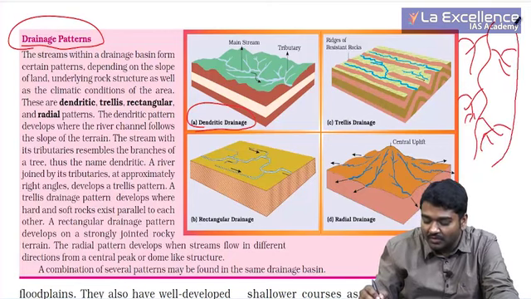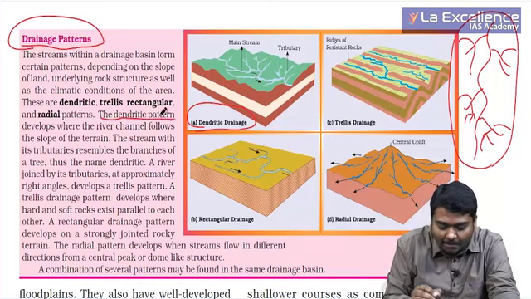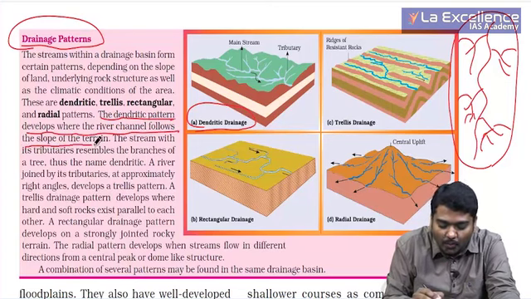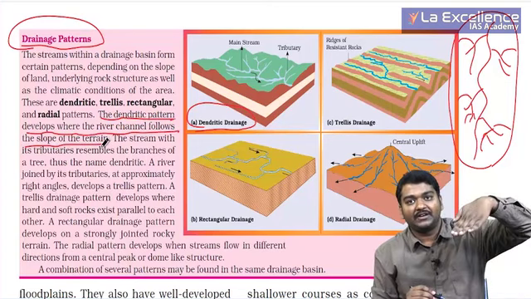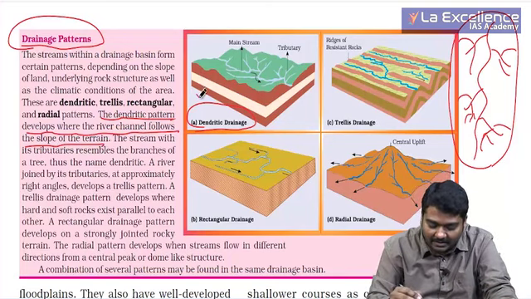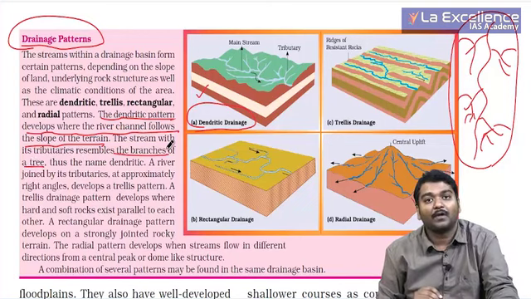So this is what we call the dendritic pattern. You see here, the dendritic pattern develops where the river channel follows the slope of the terrain. That is, if there is a slope and the river is moving, then it forms the dendritic drainage. And the name dendritic is because it resembles the branches of a tree.